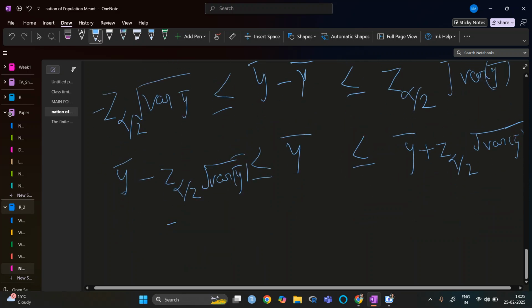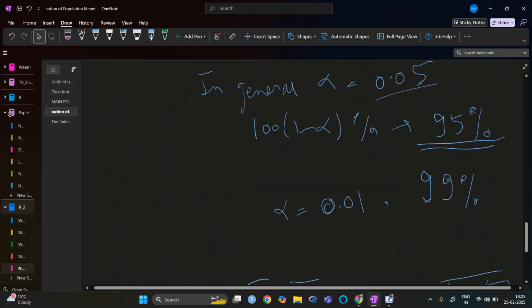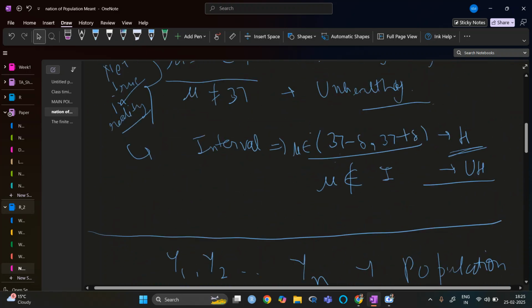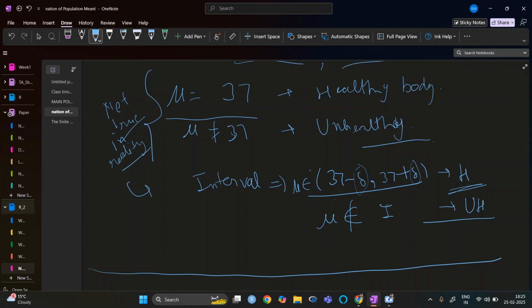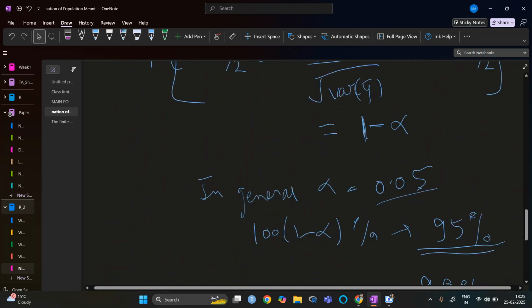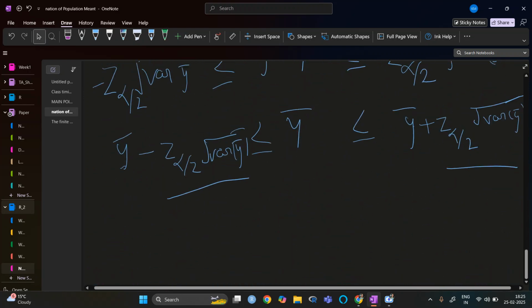So this one is the delta we were requiring here. The delta we were requiring here is basically z alpha by 2 multiplied by the standard deviation, or the square root of the variance of y bar. So this is how we can do it.